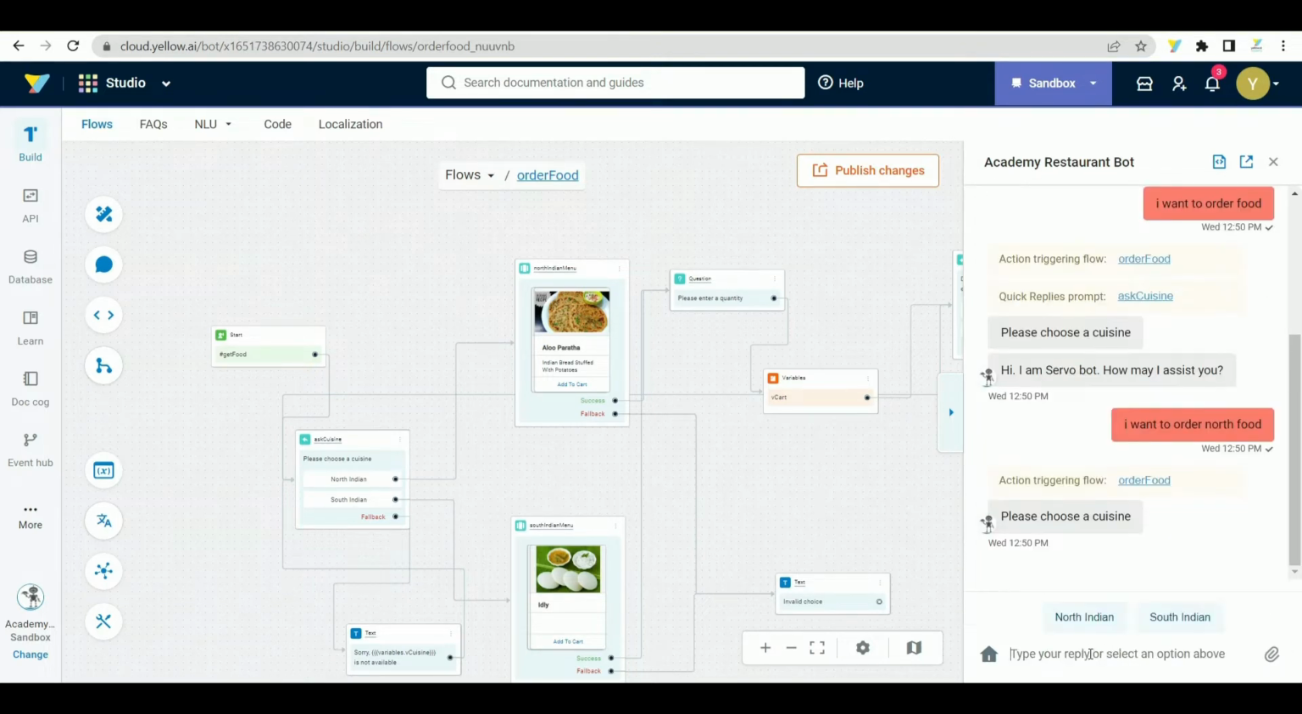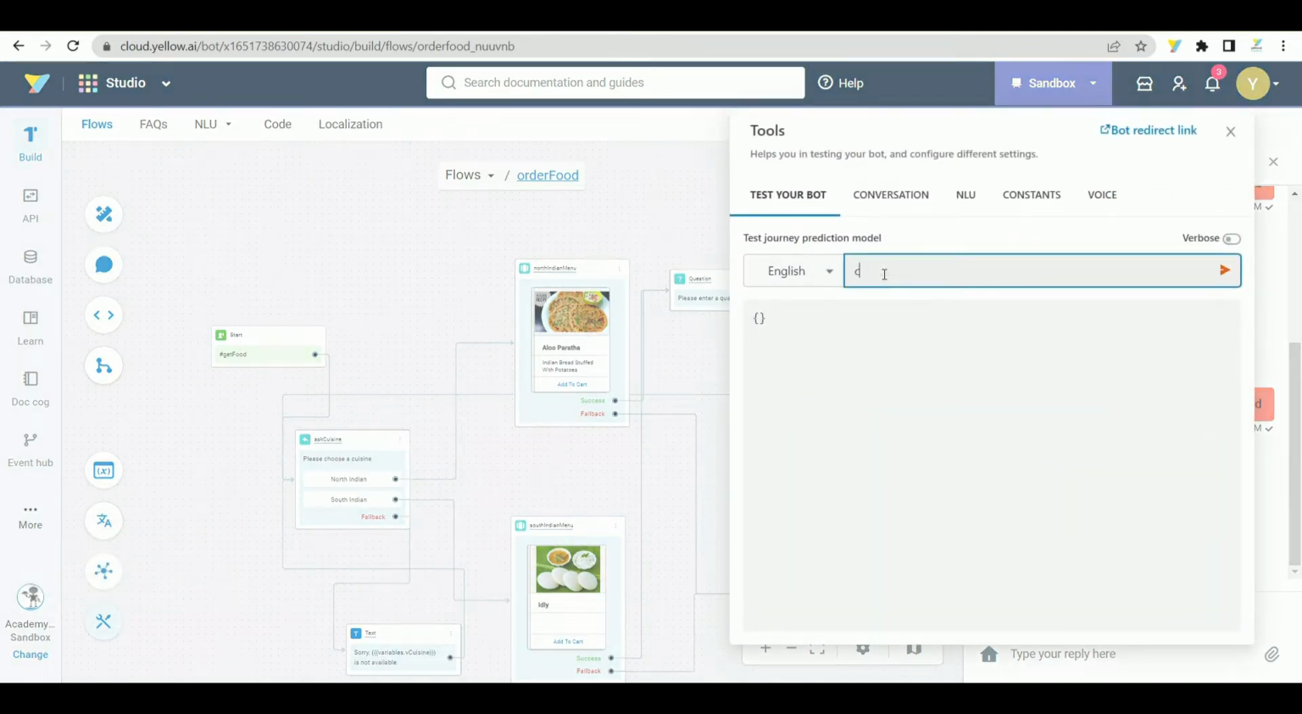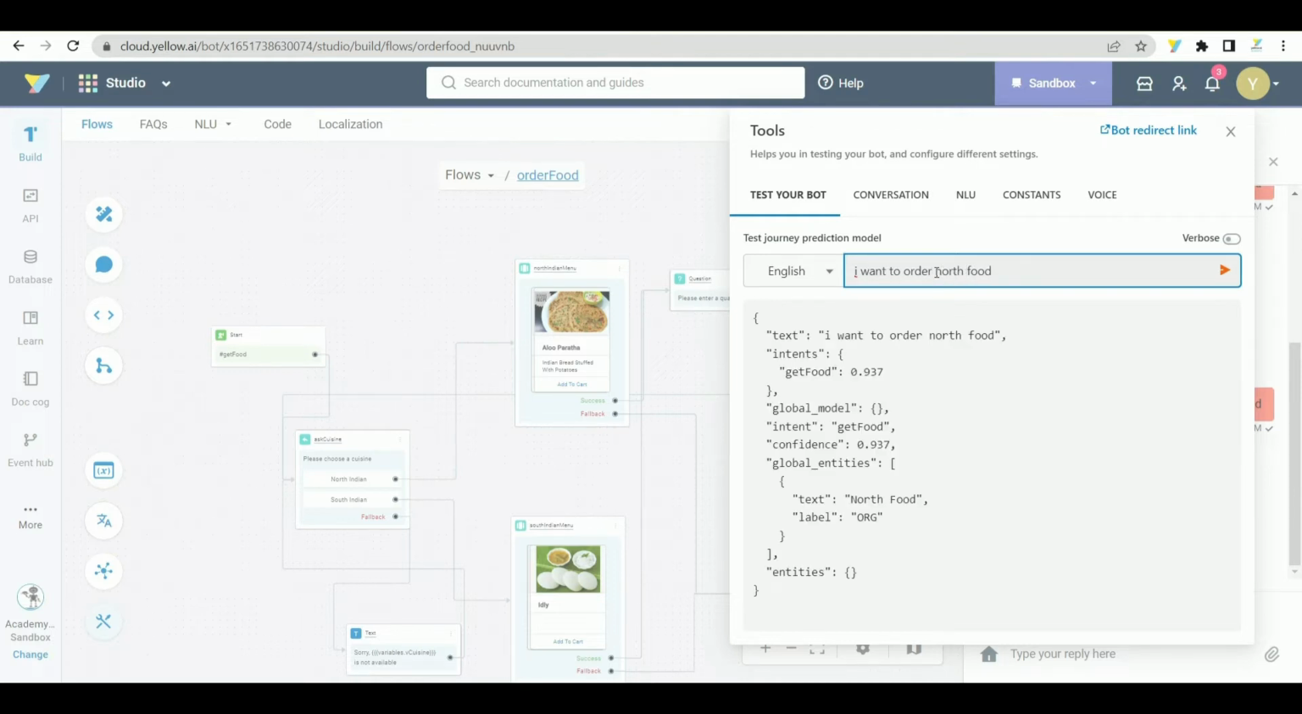The utterance that was input can be modified to specify a cuisine or a food item. With this variation in the utterance, the bot is able to trigger the journey. But the bot is still prompting the user to choose a cuisine even though the user has already specified the cuisine in the utterance. This is because the bot is not yet trained to understand the new words specified in the utterance. This can also be seen by testing the utterance in the Tools section.